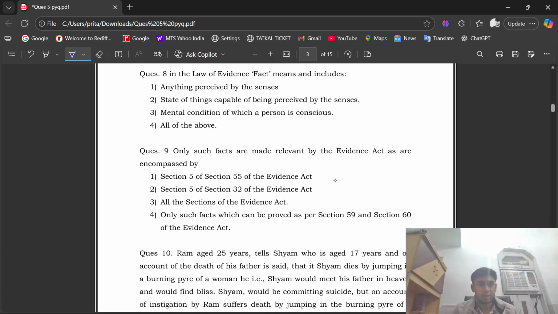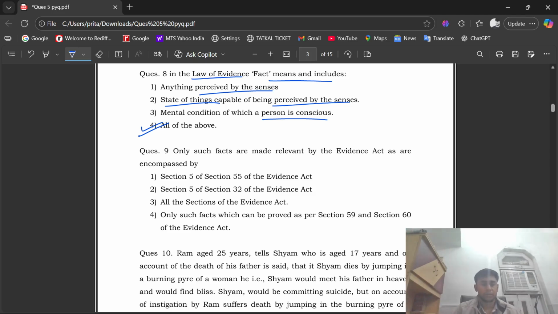Question number 8. In the law of evidence, fact means and includes anything perceived by the senses, the state of things capable of being perceived by the senses, mental condition of which a person is conscious, or option number 4, that is all of the above. The right option of question number 8 is going to be all of the above. In the law of evidence, fact means and includes anything perceived by the senses, state of things capable of being perceived by the senses, and mental condition of which a person is conscious.